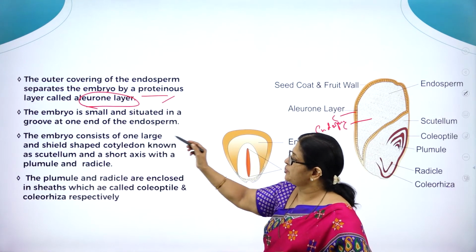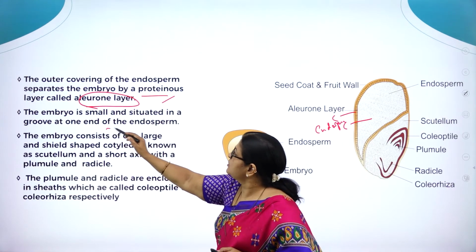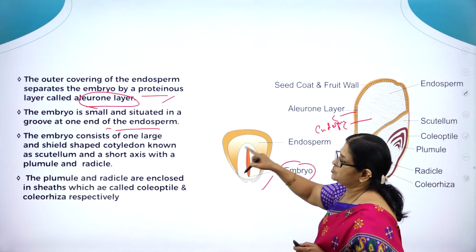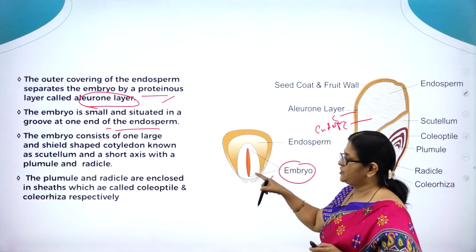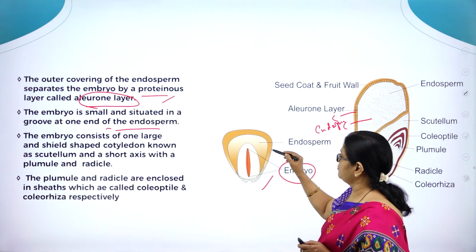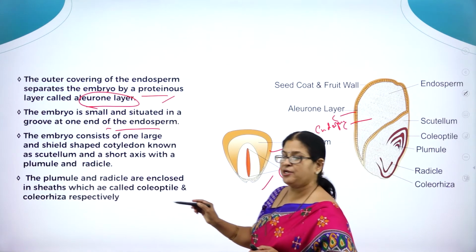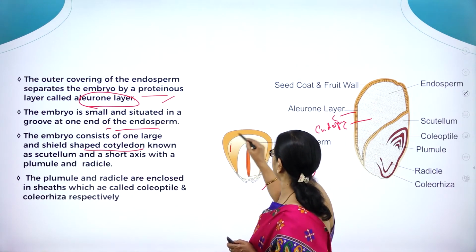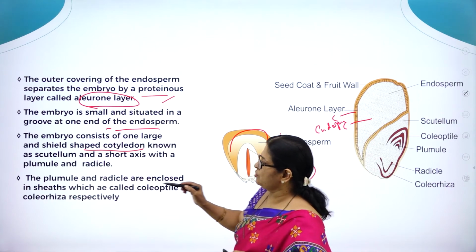And here you can see the embryo is small and situated in a groove at one end of the endosperm. So here you can see the embryo. The endosperm has one large shield-shaped cotyledon. Here you can see the cotyledon, right, known as scutellum.